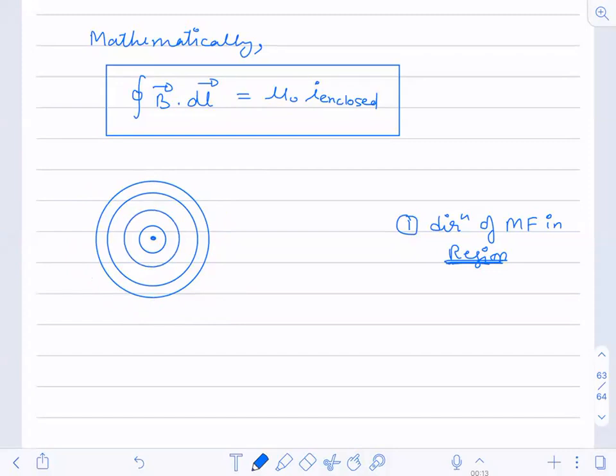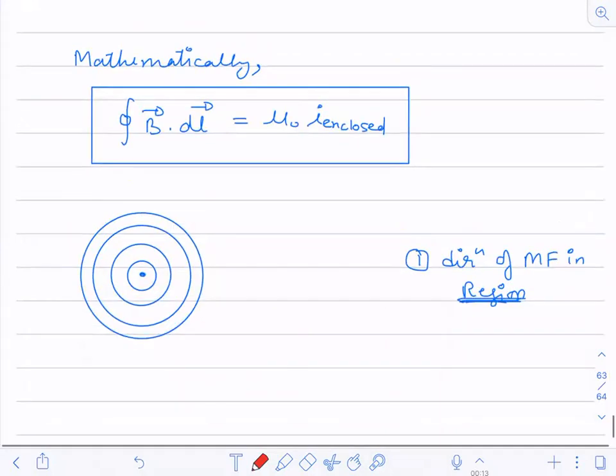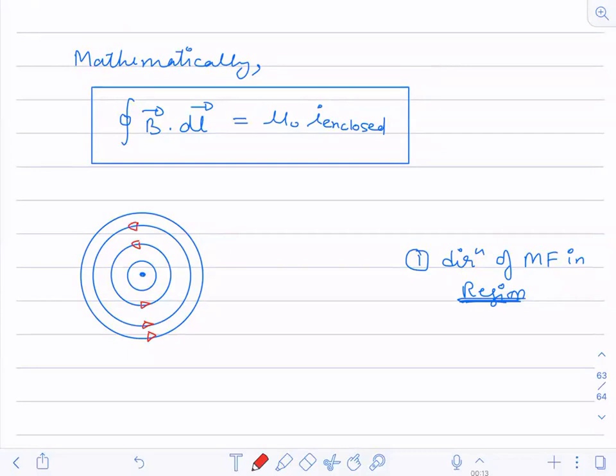If I ask you the direction, will it be clockwise or anti-clockwise? It will be anti-clockwise. It will be anti-clockwise like this.